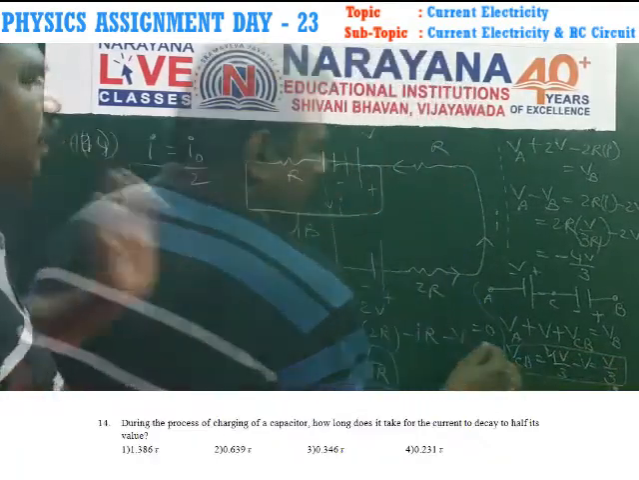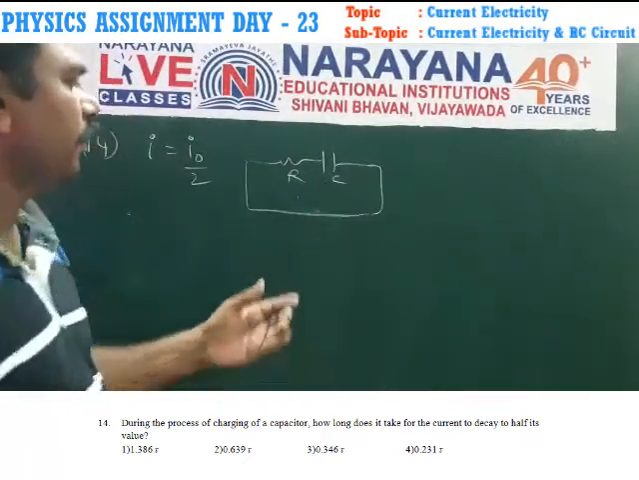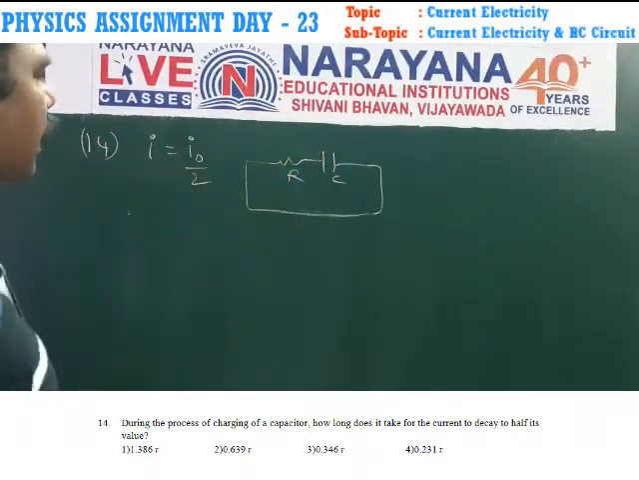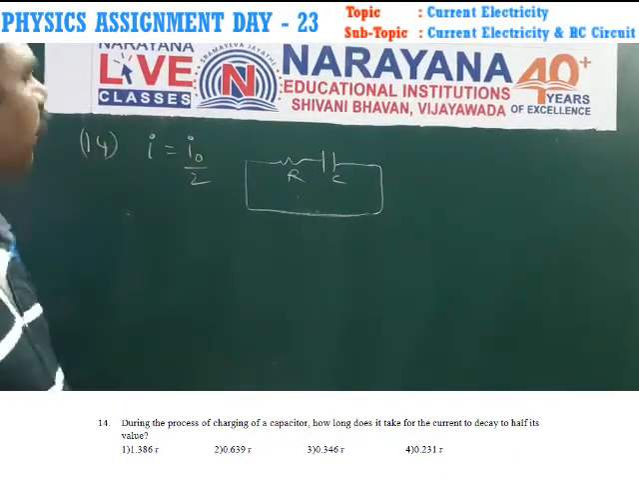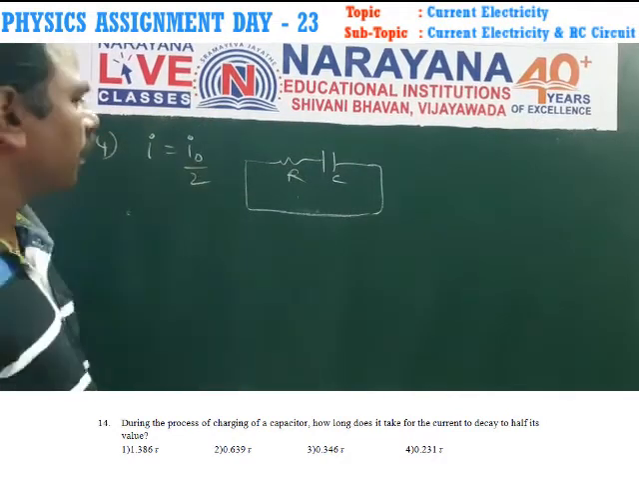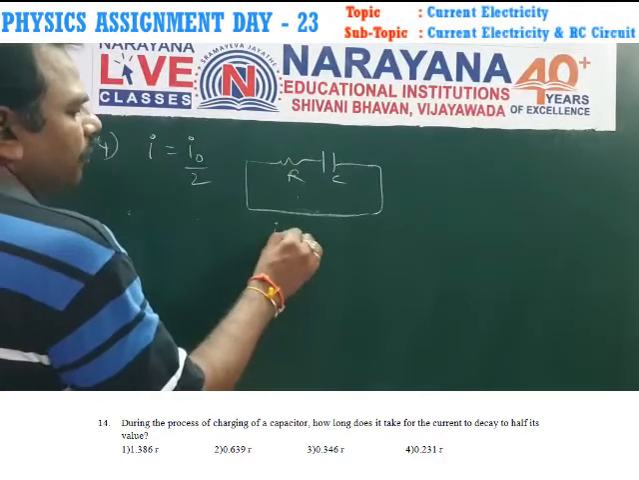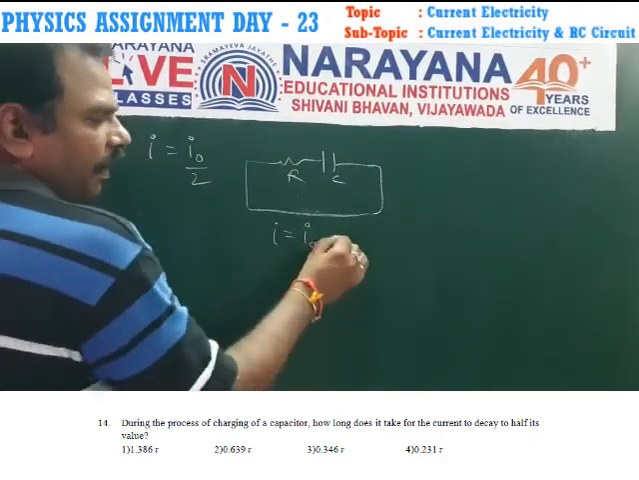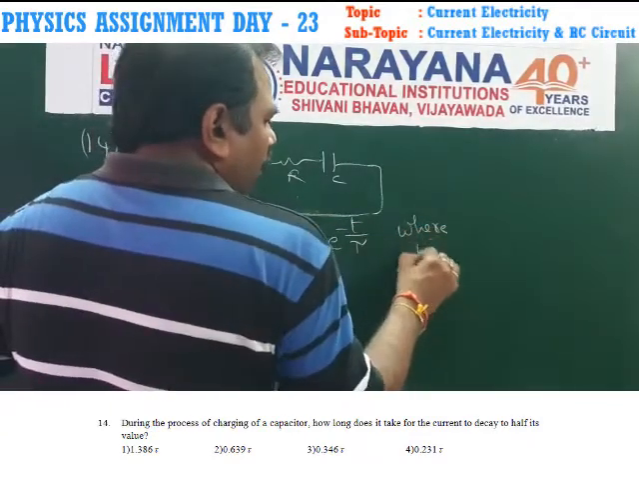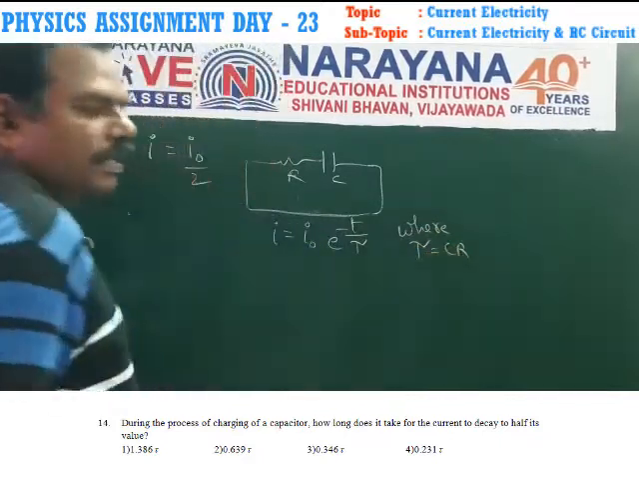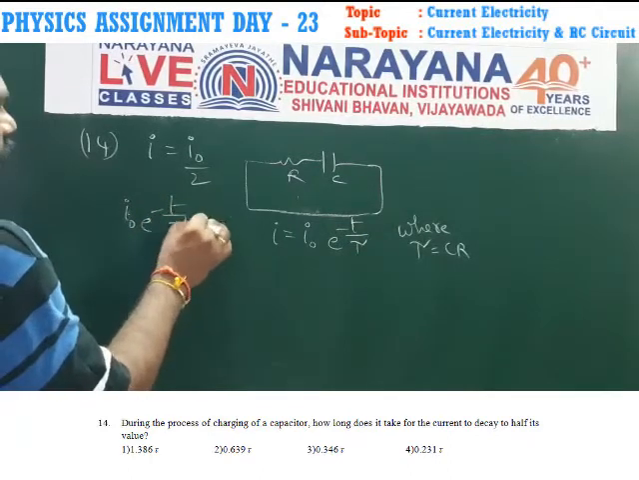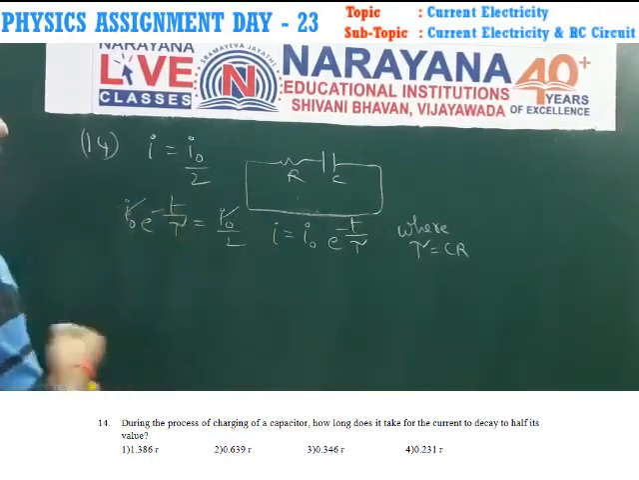V by 3. 14th sum in the CR circuit. The fully charged capacitor is connected to the resistor. The charge decays as follows. After how much time does the current decay to half of its original peak value? The decay of current is I equals I naught into e power minus t by tau, where tau is equal to C into R. So I naught into e power minus t by tau is equal to I naught by 2. I naught will be cancelled.